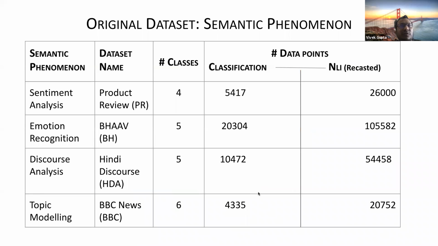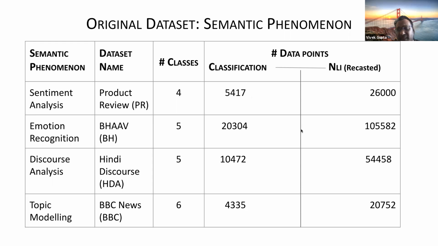So we did this on 4 data sets. These are all Hindi data sets of various phenomena. One is sentiment, one is about emotions, one is discourse analysis, and one is topic modeling. And I have shown the number of classes as well as the amount of data there will be. Obviously, the recasted data will depend on both the number of classes and the number of examples you have. It will be a direct multiplication, twice of that.